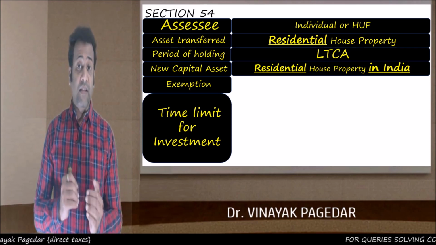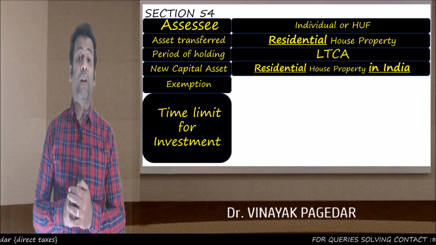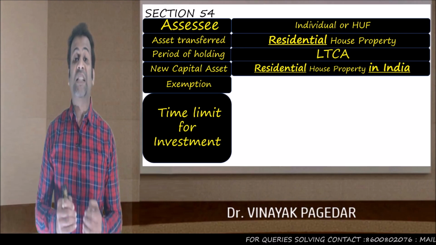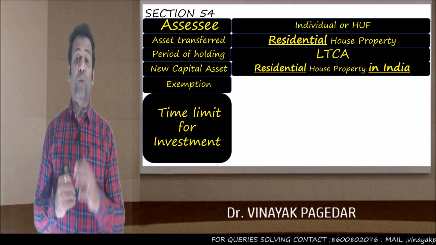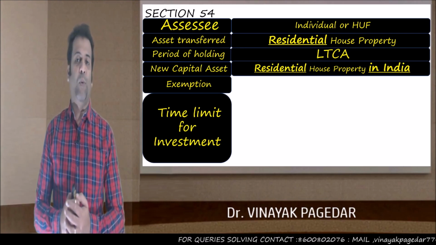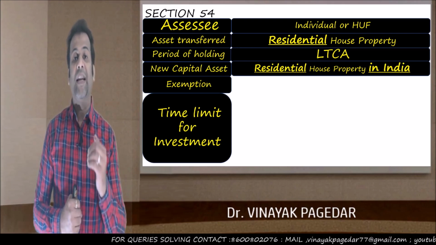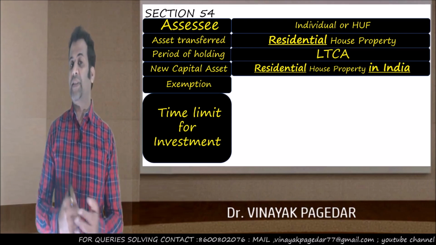Remember, this new residential house property in which I have invested to claim the exemption must be in India. So if I sell my property at Mumbai and I invest in a new residential house property at Calicut, I can claim this exemption.